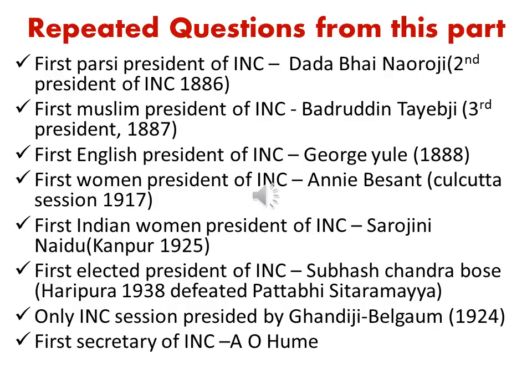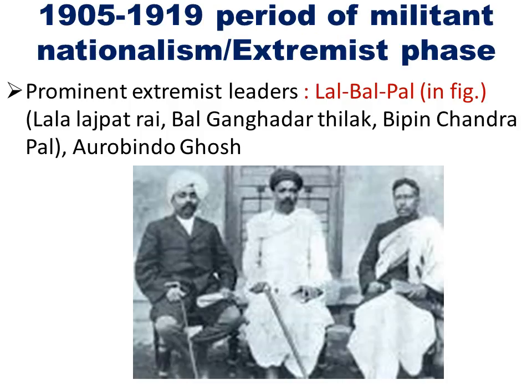And the only Indian National Congress session presided by Gandhiji was the Belgaum session in 1924. And the first secretary of the Indian National Congress, as I already mentioned to you, was the Englishman A.O. Hume. The second phase, that is the period from 1905 to 1919, is known as the period of extremism or militant nationalism, or the extremist phase.